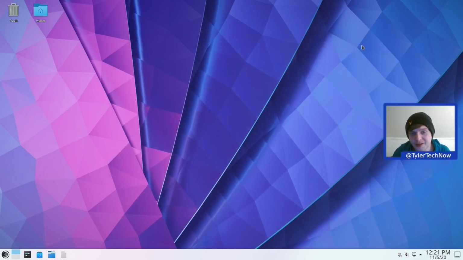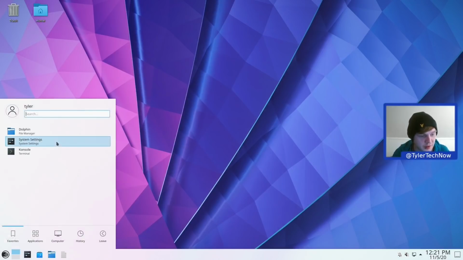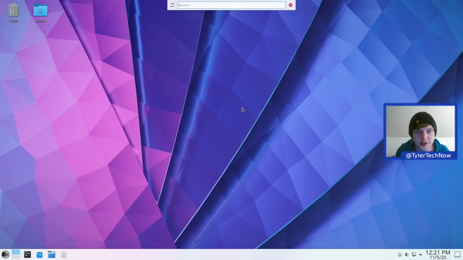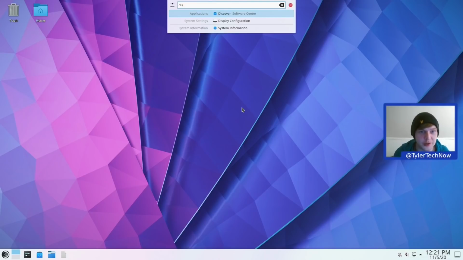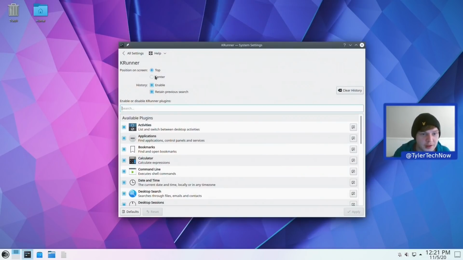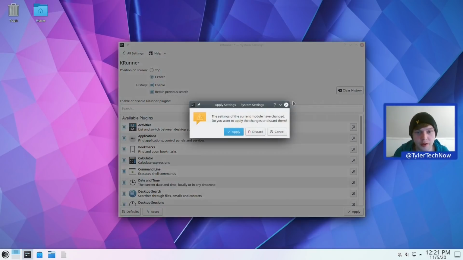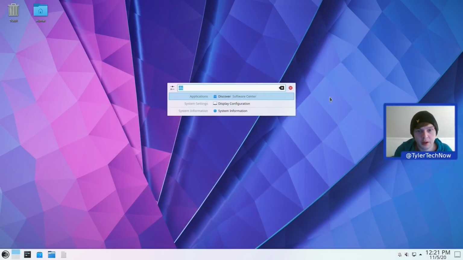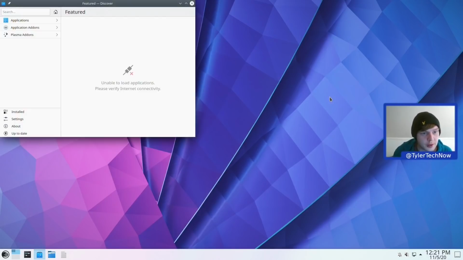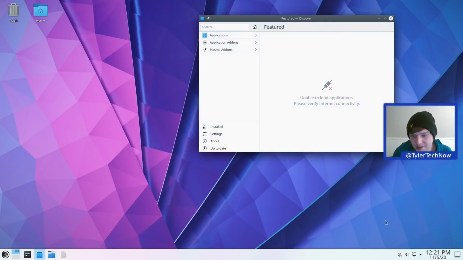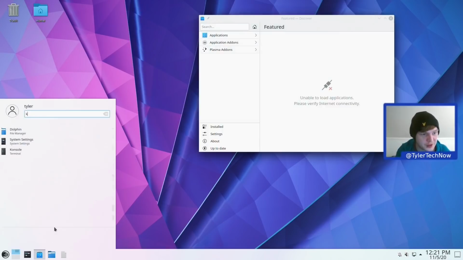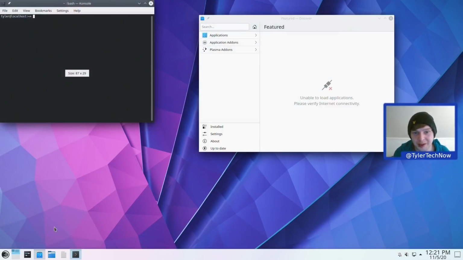Now we're going to jump into the Discover store and install some applications. So Discover, I'll tell you what, let's use our KRunner, and while we're in here, let's also go into the settings for KRunner and just center KRunner. There we go. Okay, Discover. Okay, so it's unable to load any applications. Please verify internet connectivity. I'm pretty sure we're connected, but we'll have a look anyway. So Console has not been bound to the keyboard shortcut keys, so we'll have to do that in a moment as well. So let's just do a quick ping of Google, and we'll do that 3 times.